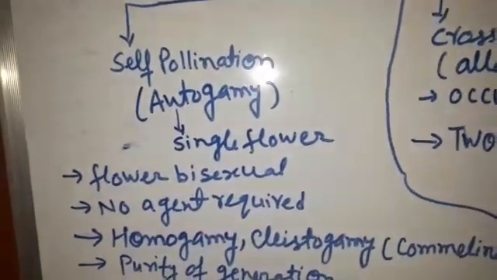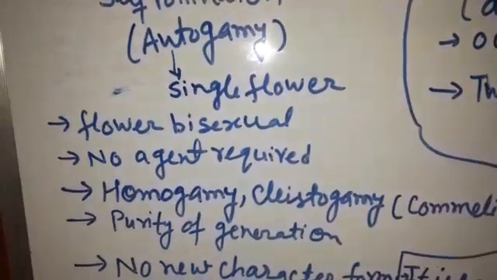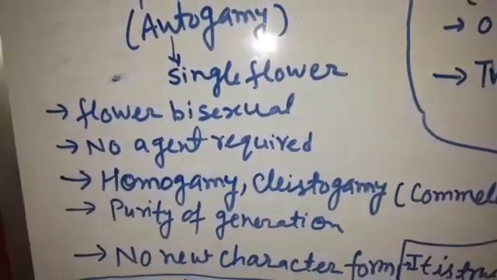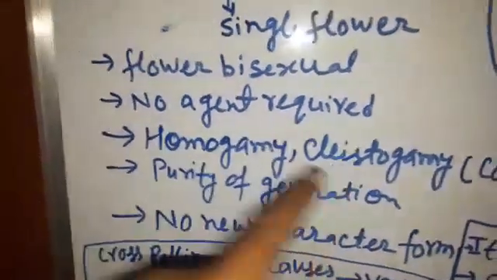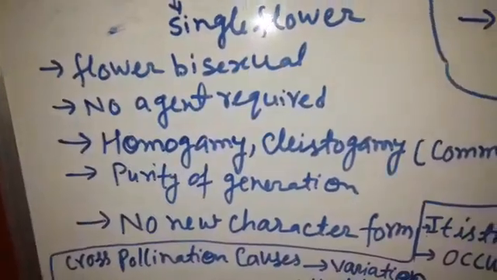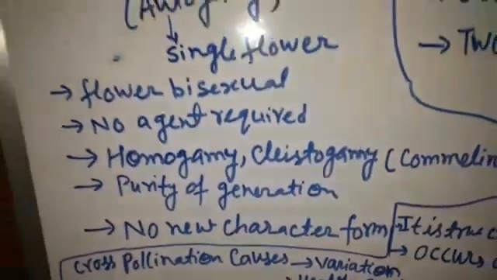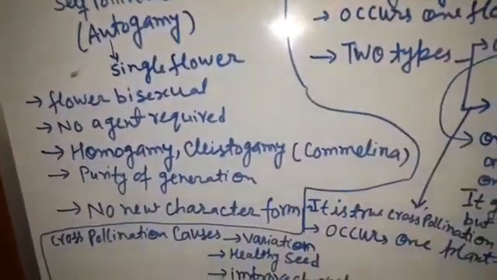It involves a single flower, and the flowers are mostly bisexual, meaning male and female parts are found in the same flower. No agency or agent is required for pollination, meaning water and air are not required. It occurs through homogamy or cleistogamy.